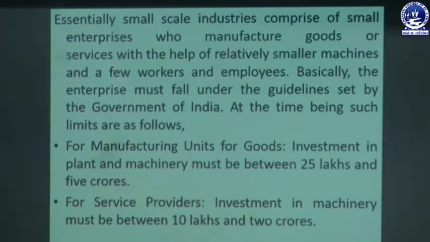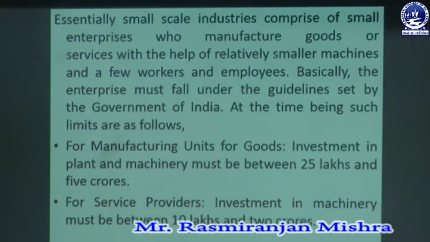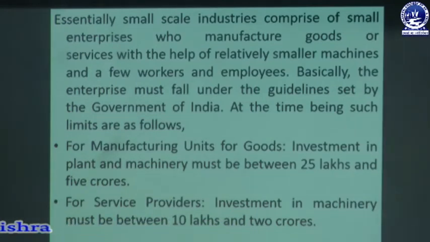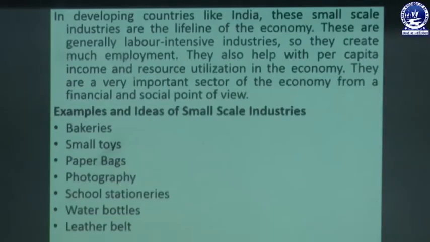There are certain restrictions. For a manufacturing unit of goods, investment in plant and machinery must be between 25 lakhs and 5 crores. In case SSI units are engaged in manufacturing goods, then the investment amount in plant and machinery must be within 25 lakhs to 5 crore, and for providing service, investment in machinery must be between 10 lakhs to 2 crore. This is the guideline limit prescribed by the government of India.